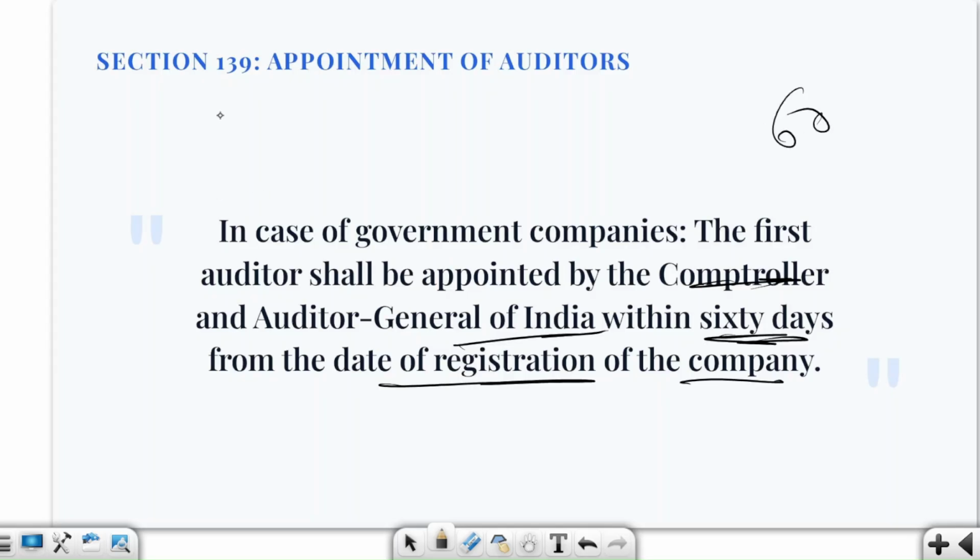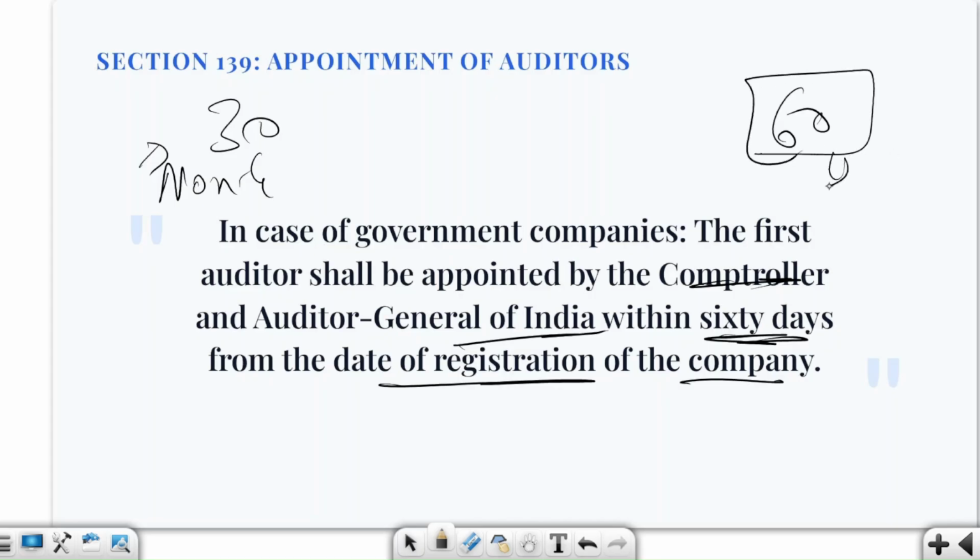60 days, while the board was getting how many days? 30 days. Board was hiring the auditor for which company? Non-government company. CAG is hiring these people for which company? Government company. Okay, so here you will see that if CAG doesn't appoint anyone, then what will happen? Board will get another 30 days, and if the board also fails, then members get 60 days at an EGM. So we got 60 days for CAG.